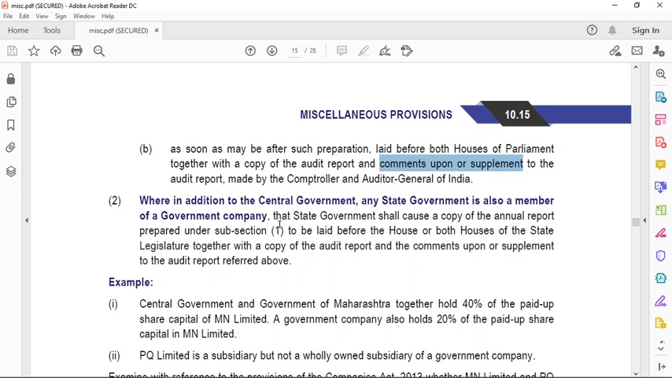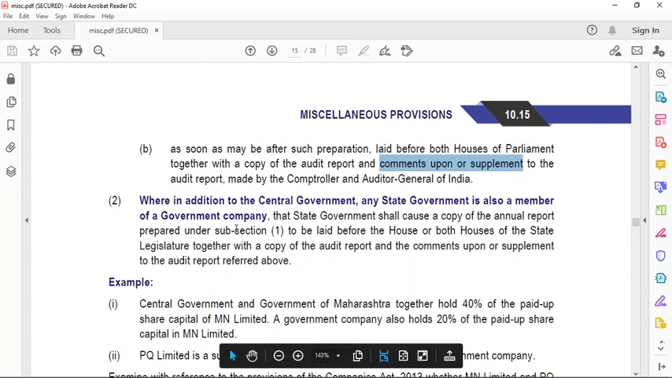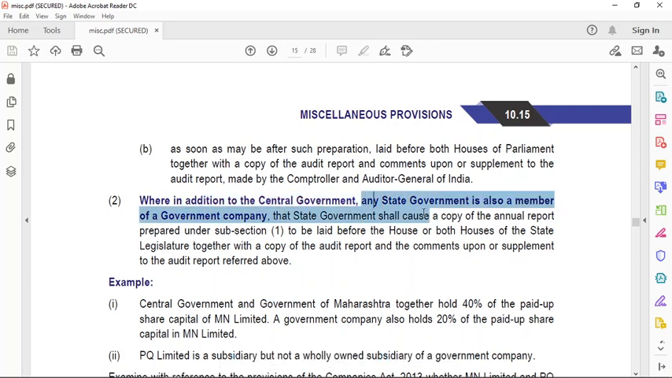Second is, where in addition to the central government, any state government is also a member. मतलब सेंट्रल गवर्नमेंट तो मेंबर है ही है, साथ में कोई भी स्टेट गवर्नमेंट भी मेंबर अगर होती है, तो उस केस में who will prepare the annual report and where will it be laid down? So this is the question we have to answer. So that the state government shall cause a copy of the annual report prepared under subsection 1, which means who will prepare it? The central government will prepare it.